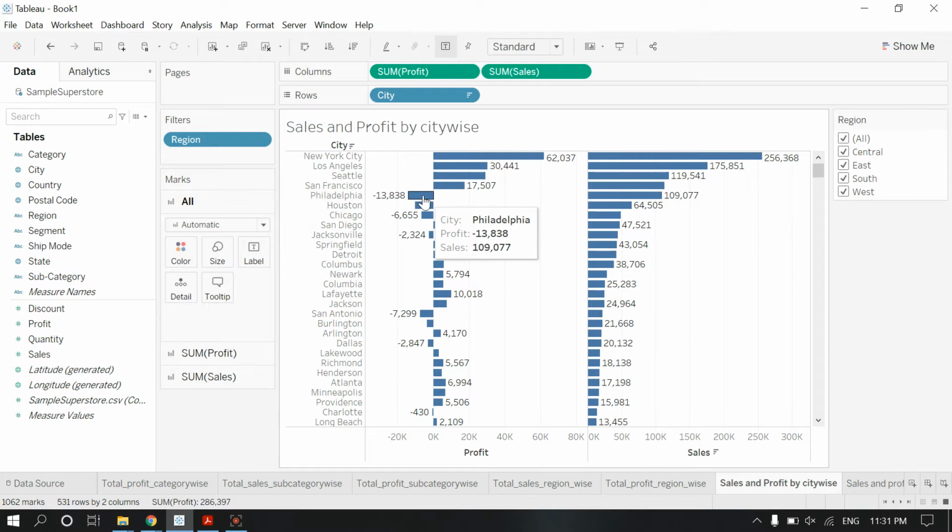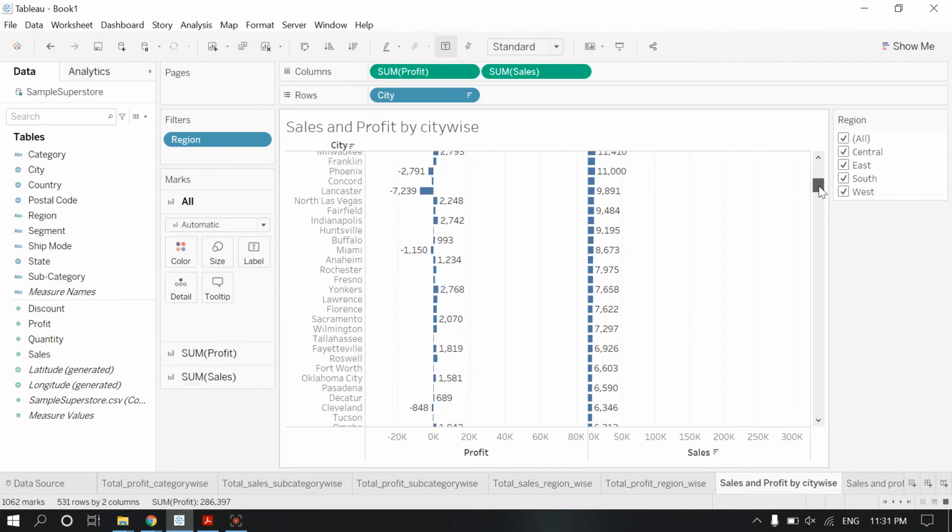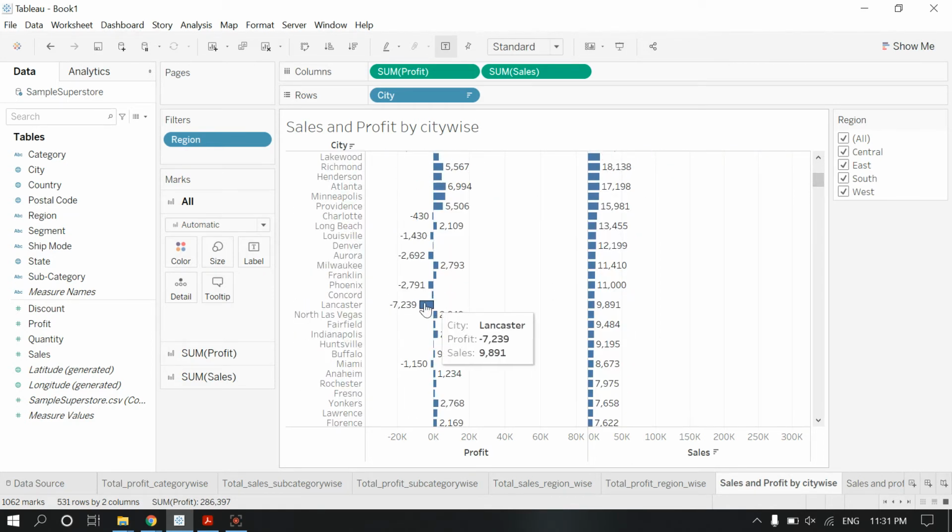Like in this city called Philadelphia, we are getting more loss. Chicago, we are getting 6,655 loss. Sales is 48, and we are getting loss here also, but small loss. Here San Antonio, we are getting loss. So likewise, we need to work on all these areas wherever I am getting loss.